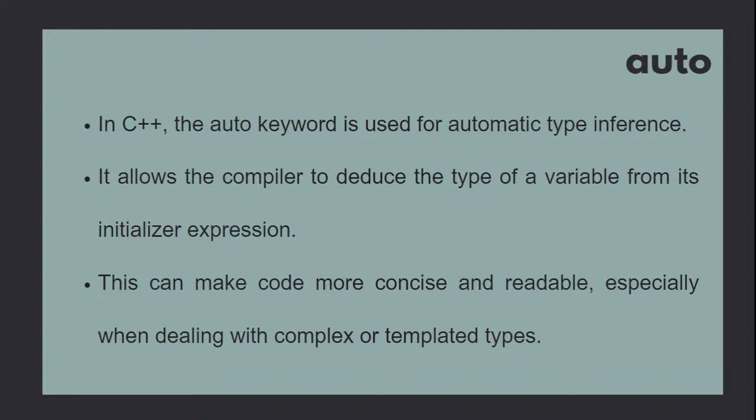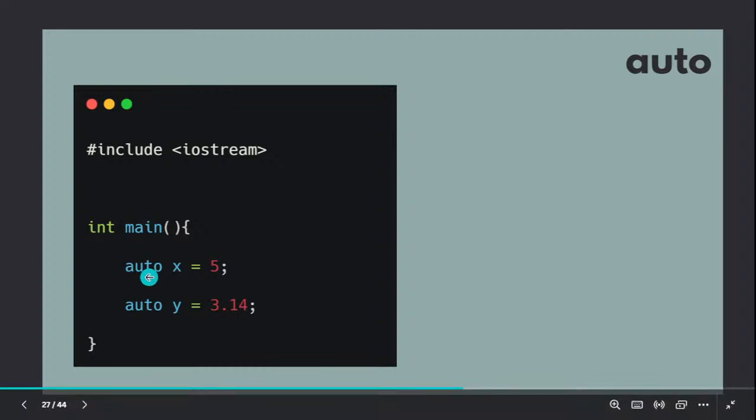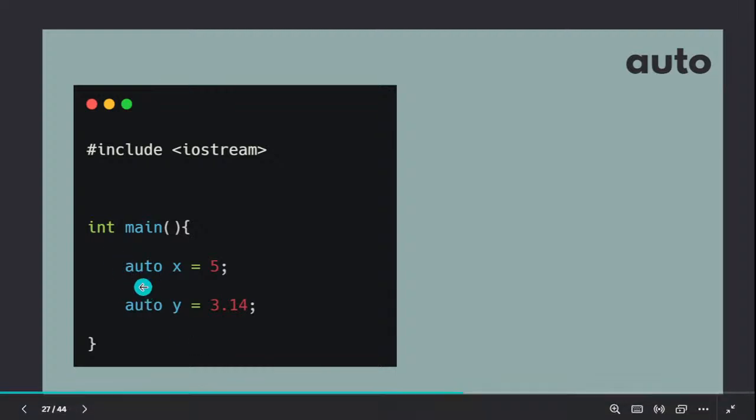You have to declare the data type as auto, which will automatically be inferred during compilation. It allows the compiler to deduce the type of a variable from its initializer expression, and this can make code more concise and readable, especially when dealing with complex or templated types. Later on we will be seeing a lot of mathematical problems where, if you don't know what type of output it may produce, you can declare it as auto, so that your code can go error free. So instead of integer or float, you can declare it as auto.